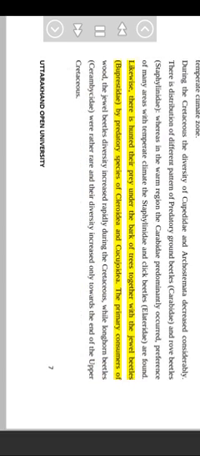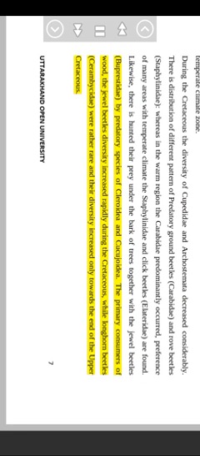Likewise, they hunted their prey under the bark of trees together with the jewel beetles, Buprestidae, as predatory species of Cleroidea and Cucujoidea. The primary consumers of wood, the jewel beetles, increased rapidly in diversity during the Cretaceous, while longhorn beetles, Cerambycidae, were rather rare and their diversity increased only towards the end of the Upper Cretaceous.